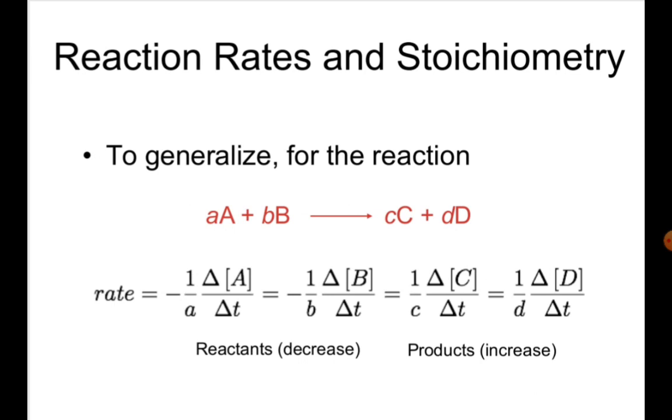Due to that reason we added a negative sign, but in case of the product molecules C and D, their concentration level increases. Due to that reason, for the product of any type of reaction, whenever we calculate the rate of reaction with respect to time and the change of their concentration with respect to time, it should be positive. It means the number of product molecules increases.